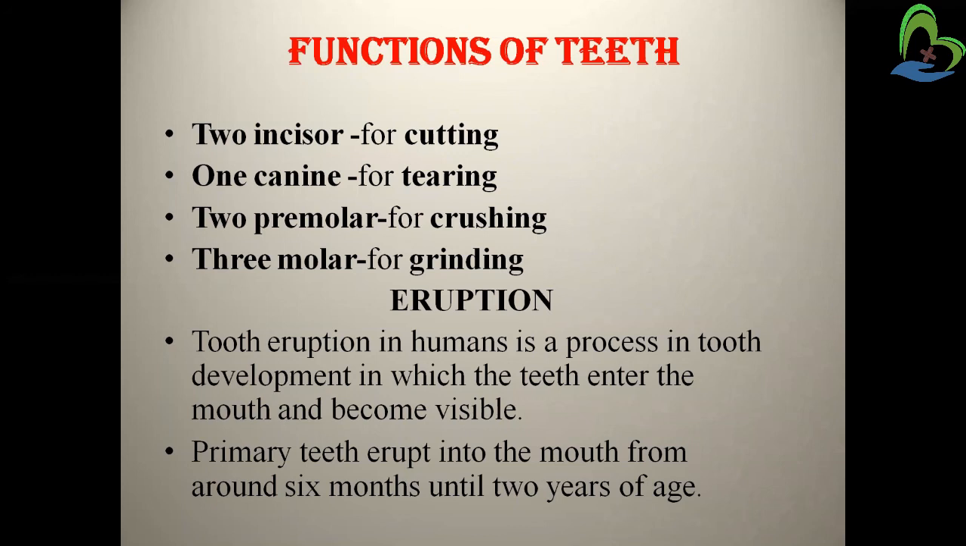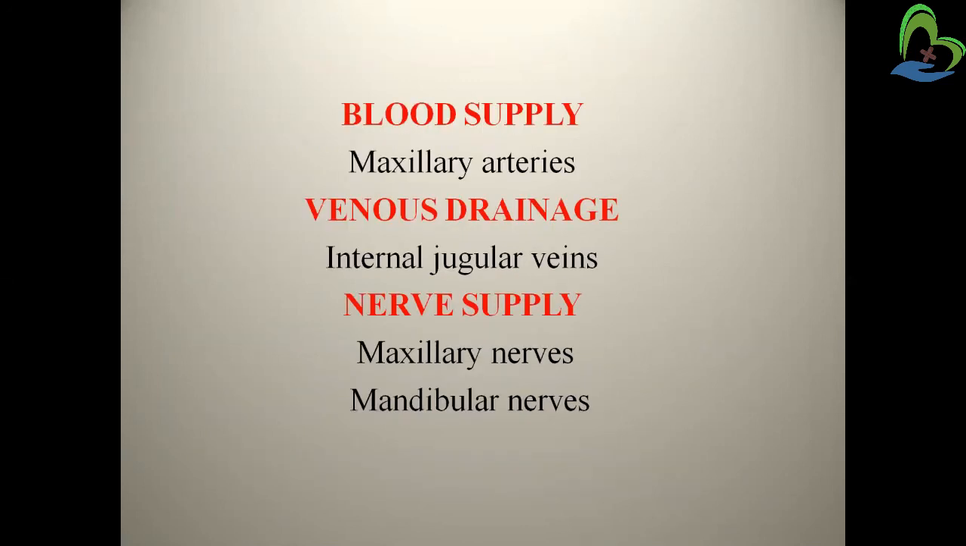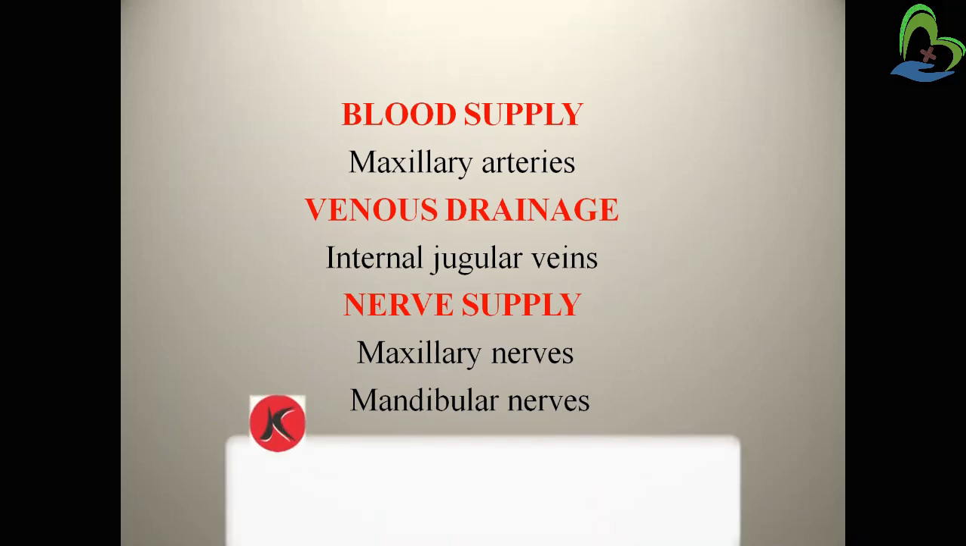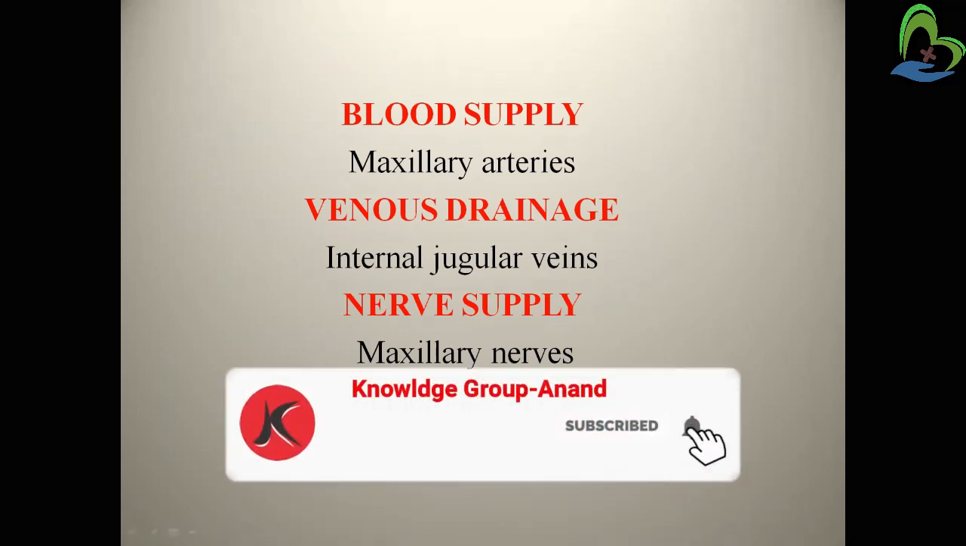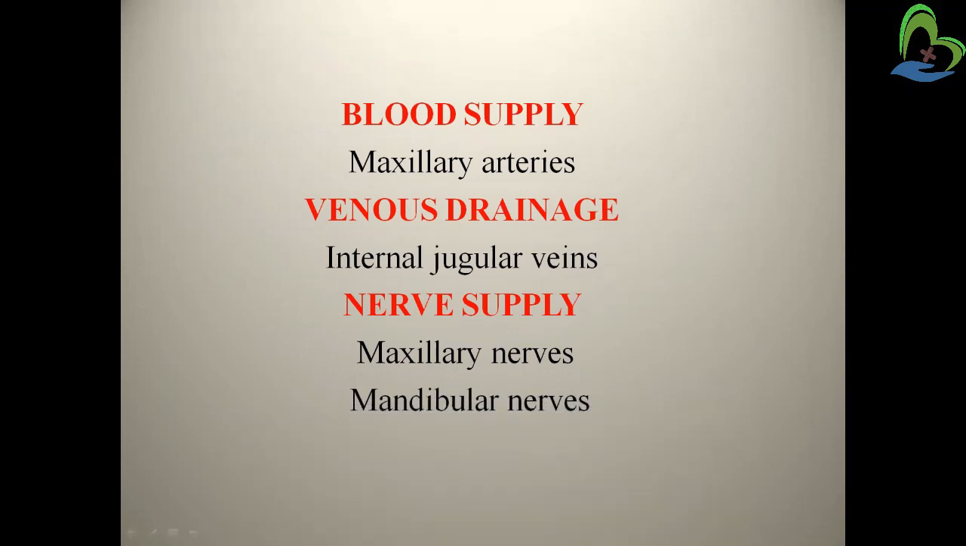Now coming to eruption. Tooth eruption in humans is the process in tooth development in which the teeth enter the mouth and become visible. When the teeth enter the mouth and become visible, it is known as eruption. Primary teeth erupt into the mouth from around 6 months until 2 years. Now the blood supply of the teeth is done by the maxillary arteries, and the venous drainage is done by the internal jugular vein, and the nerve supply is done by the maxillary nerve and the mandibular nerve. So this is all about the teeth, right?